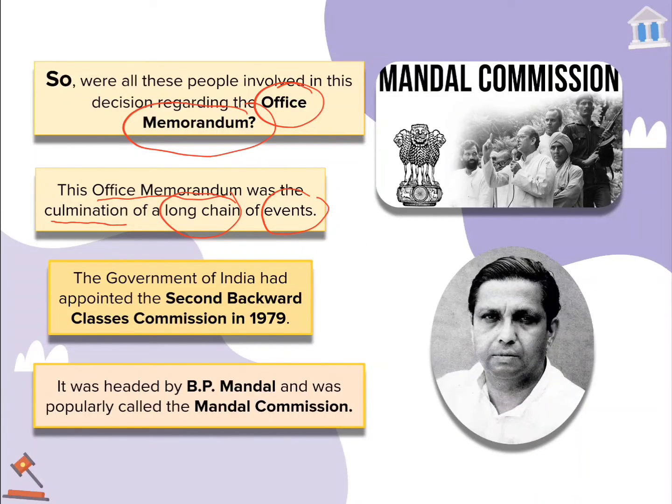The order which was taken on 13th August 1990 actually had its process started way back in the year 1979. The government of India appointed a second Backward Class Commission in the year 1979. It was headed by B.P. Mandal, and that commission was also popularly known as the Mandal Commission.